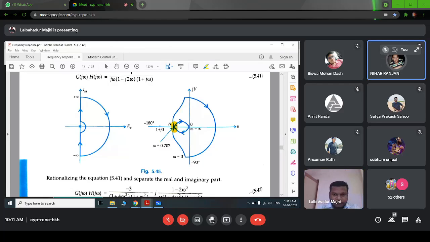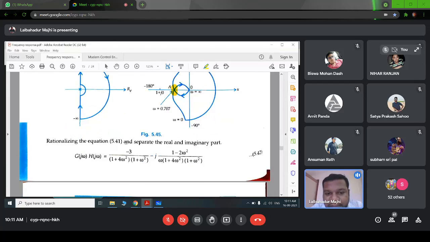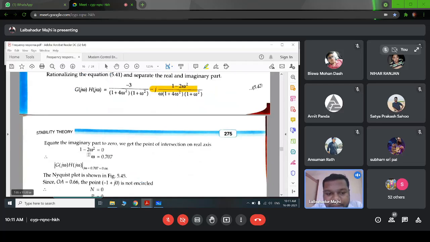Make the imaginary part 0. Yes, because it is intersecting the real axis. That means at that point our imaginary part is 0. So for that we have to rationalize our transfer function and then we have to make this imaginary part equal to 0. Equating this imaginary part equal to 0, we can find the frequency at which it is intersecting the real axis, right?